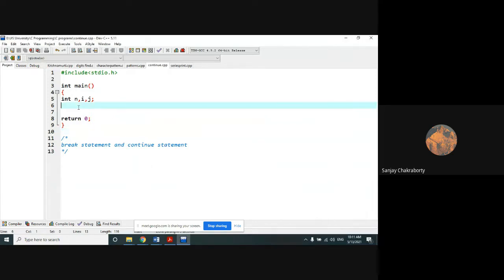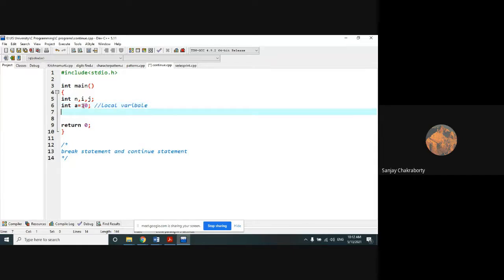So let me show you the use of the continue statement with the help of some examples. Let's check out the screen. So this is a main method. In the main method, let me show you the use of the continue statement first with the help of a do while loop. Then I will show you in terms of a for loop. Okay. int a = 0. Suppose I have defined one local variable. This is actually a local variable, as all of you know.